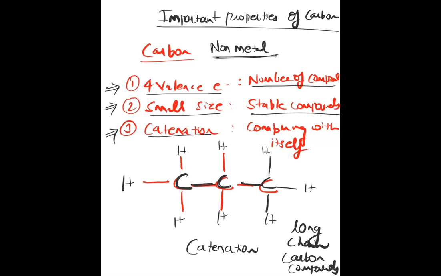This kind of flow. Now each carbon atom can have 4 valencies. So 1, 2, 3, 4. Then for the second carbon, 1, 2, 3, 4. For the third carbon, 1, 2, 3, 4. For the fourth carbon, 1, 2, 3, 4. So they are combining with hydrogen; the remaining valencies are being satisfied with hydrogen.